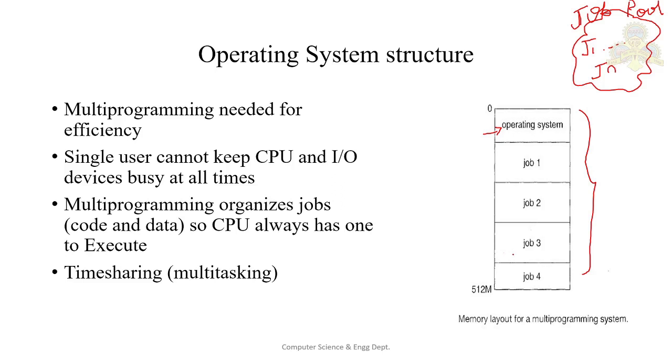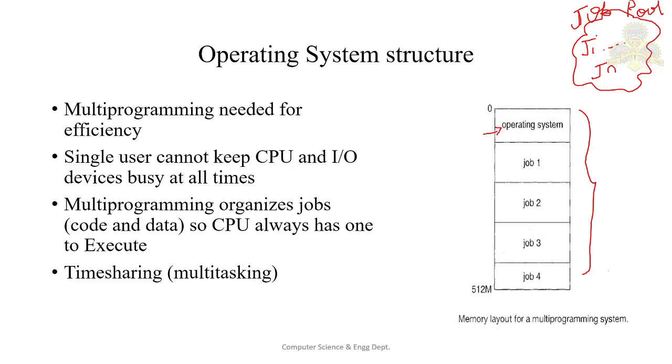He was giving the basket. He has completed giving the basket to person 3. In the meanwhile, person 1 informs the shop owner that he has finished it and asks him to weigh the basket. So the shop owner will come back to person 1 and serve person 1. The same thing happens in an operating system, or in a multi-programming system.